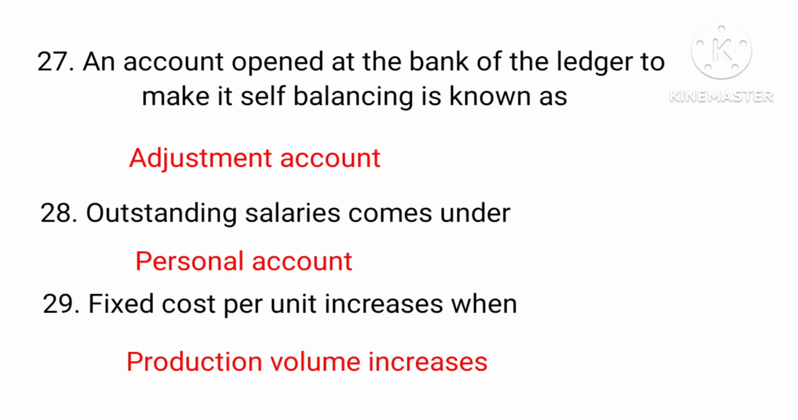An account opened at the bank of the ledger to make it self-balancing is known as adjustment account. Outstanding salaries comes under personal account. Fixed cost per unit increases when production volume increases.